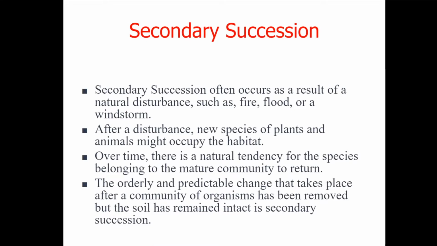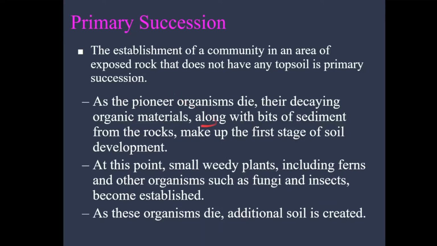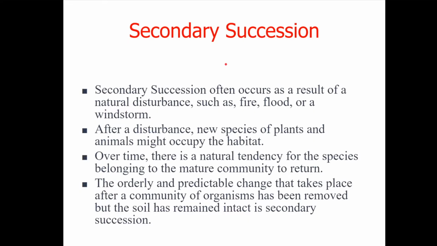While in secondary succession, in contrast to primary succession, topsoil is present. Therefore, the pioneer species, rather than being lichens, will be plants, either plants that previously survived or plants that are first capable of colonizing the area after whatever disturbance caused the secondary succession.